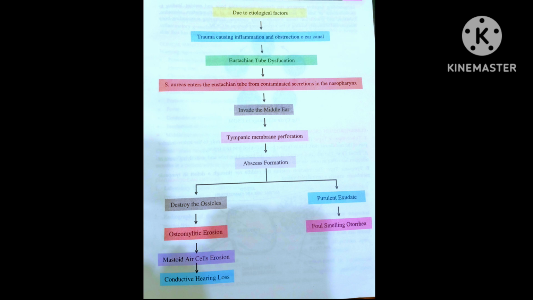Destruction of ossicles causes osteomyelitic erosion and mastoid air cell erosion, which cause conductive hearing loss, and purulent exudate causes foul-smelling otorrhea.